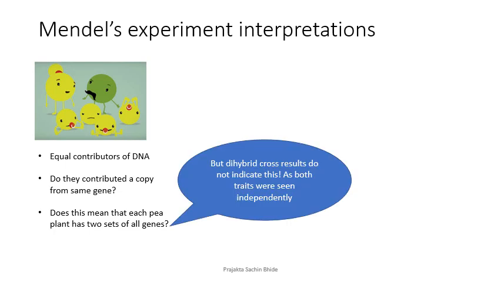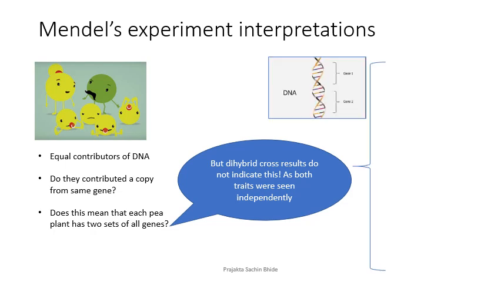Because if it had, then the dihybrid cross results would have been completely different. The dihybrid cross results, if you remember, showed us a ratio of 9:3:3:1 with all sorts of combinations and permutations. Now, if both the parents had a set of all the genes, maybe that result would not have been obtained. So then what exactly happens, or how do the germ cells, the reproductive cells, make a single set of genes from their parents? How does that happen?